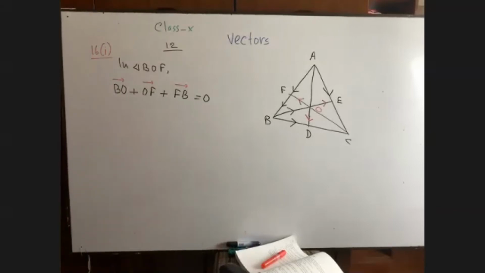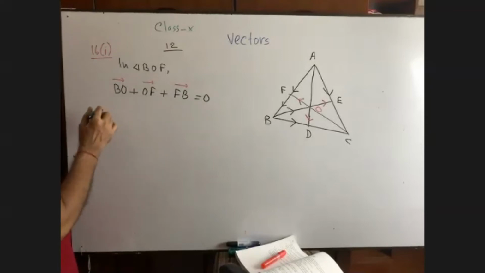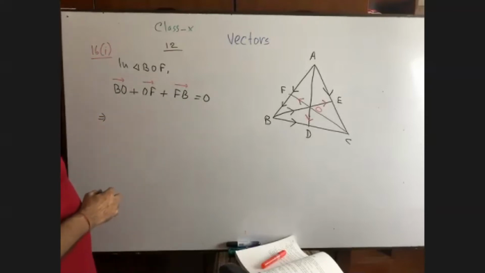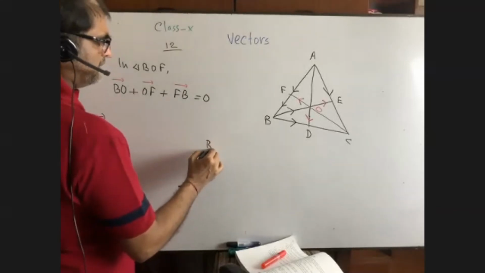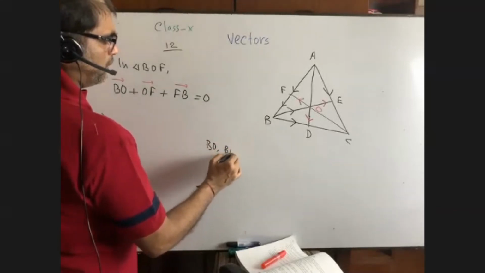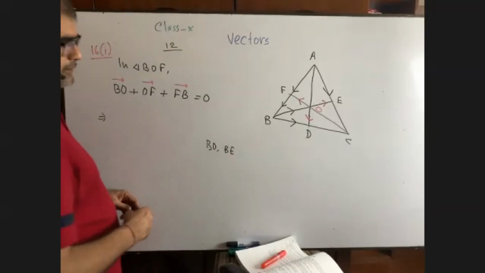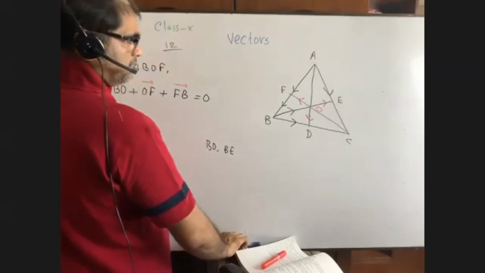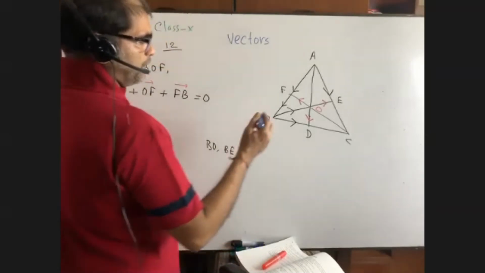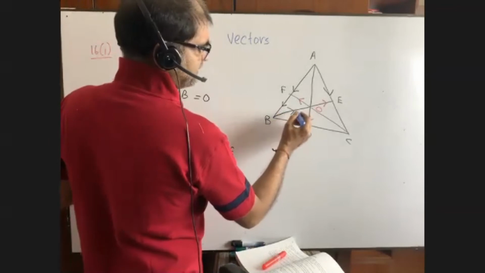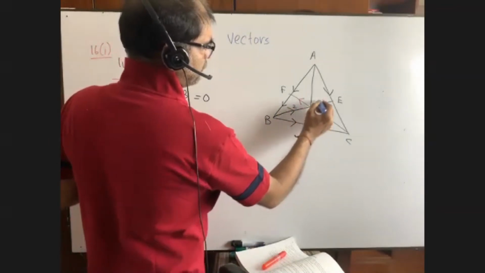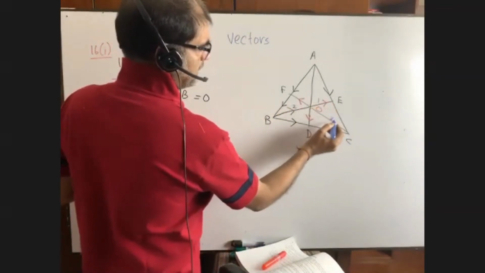Anyway, you see. Now, can you please tell me what is BO? What is the relation between BO and BE? Who can tell me? 2:3. Oh, sorry, 2:1. Please try to understand. We know it starts from B. It is 2 and it is 1. So it is 2 and it is 1.